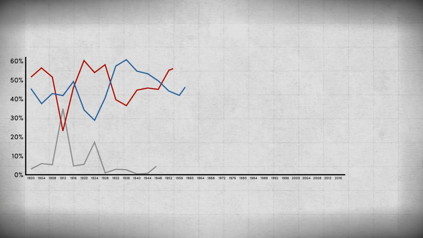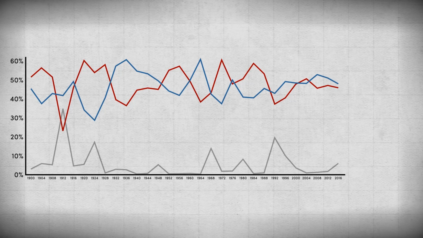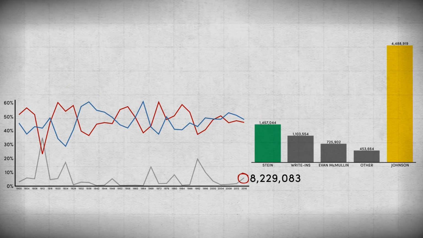Looking back at the popular vote over the last century, we can see that despite being pledged no electoral votes, third parties did comparatively well, receiving 8.2 million votes and reaching 6%, which is the highest for a decade. Gary Johnson received the majority of this support with 4.5 million votes, followed by Jill Stein with 1.5 million votes and write-in candidates with 1.1 million votes.